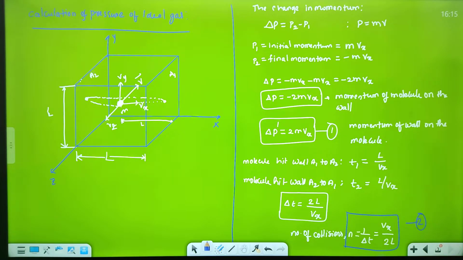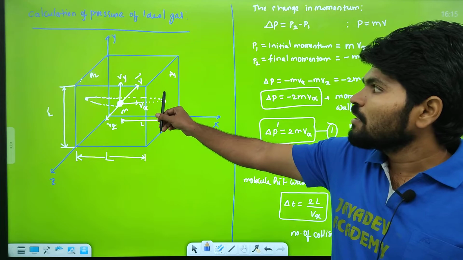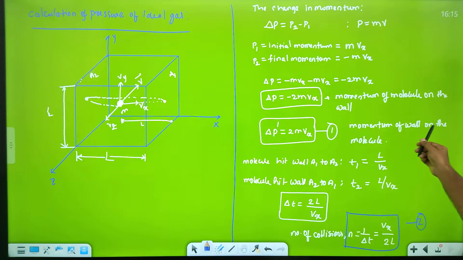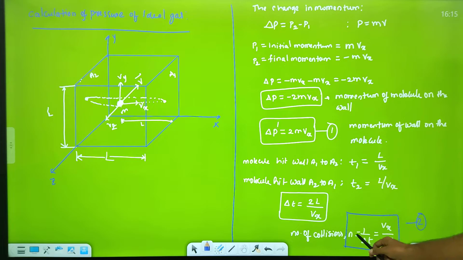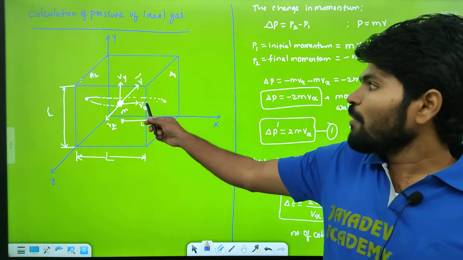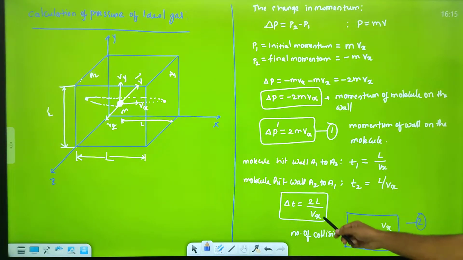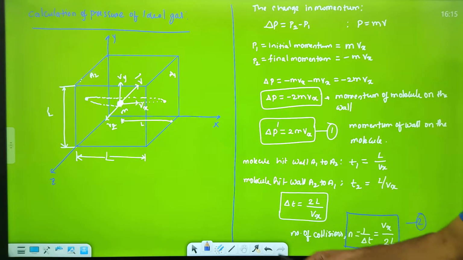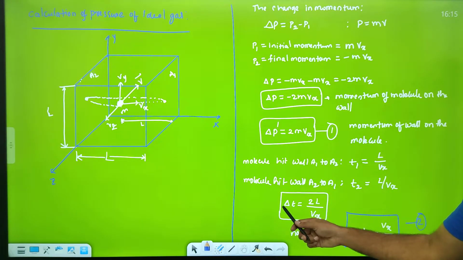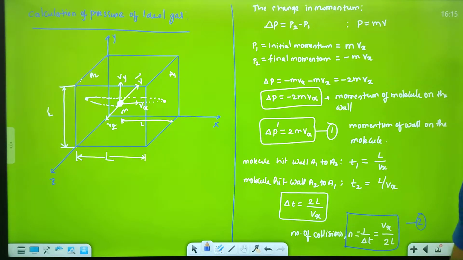Hope you understand, right? Please note it down. Here we got the momentum. So this momentum, because of wall on the molecule, and this time, the time taken a molecule hit A1 to A2 and it return back, it is the time taken 2L by Vx. If one collision, for one collision, this is the time. For number of collisions, so n is equals to 1 by t. So that's why మనకి ఇది రివర్స్ అవుతుంది, Vx by 2L. ఓకే,